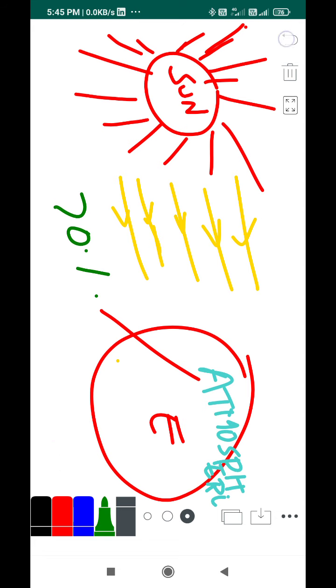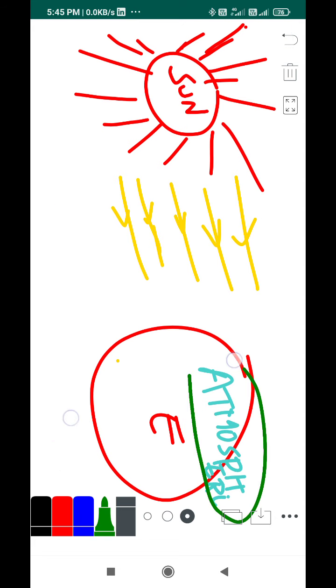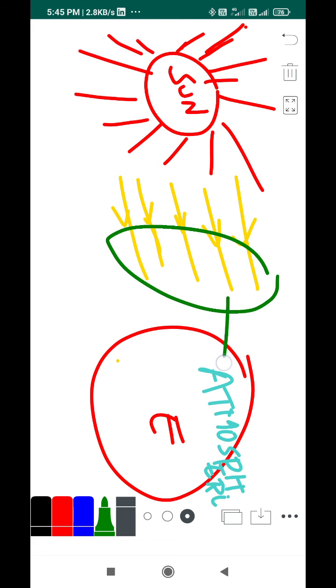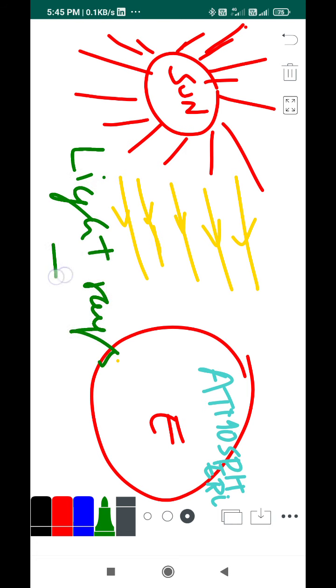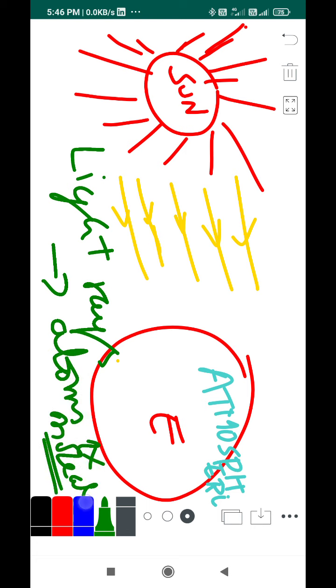So now you have understood that the atmosphere contains atoms and molecules. Then our light rays should interact with our atmosphere, I mean the atoms and molecules present inside the atmosphere. So that's my summary, right?